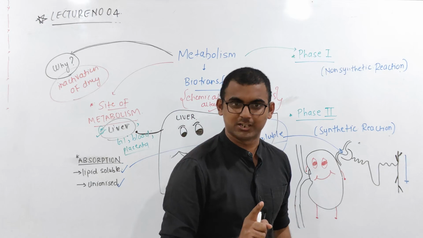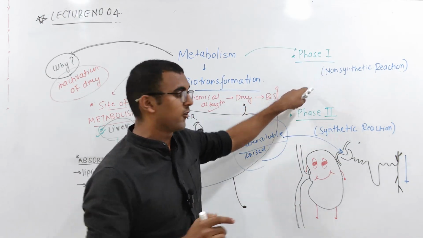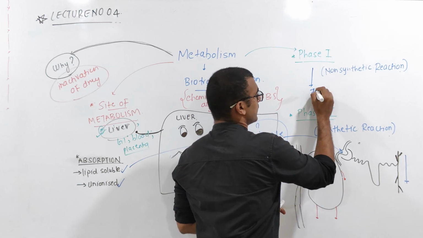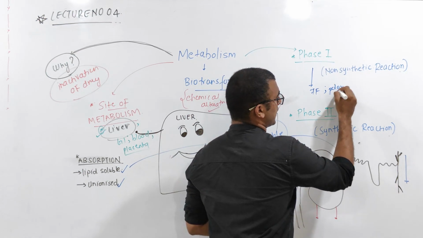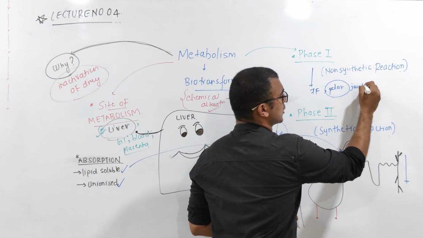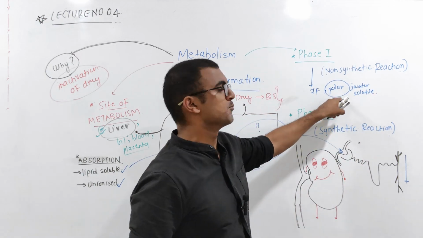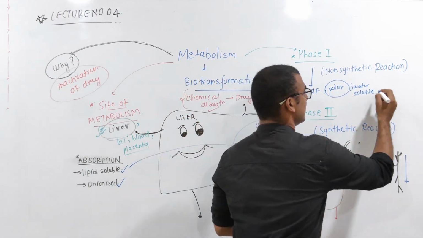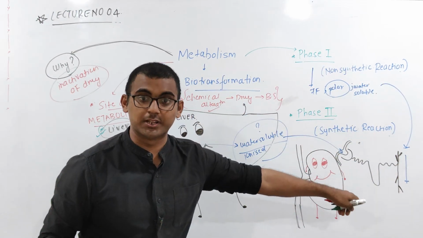Now, pay attention over here. If the metabolite of the phase 1 reaction is a polar compound, and polar means water soluble, it will get excreted through the urine.